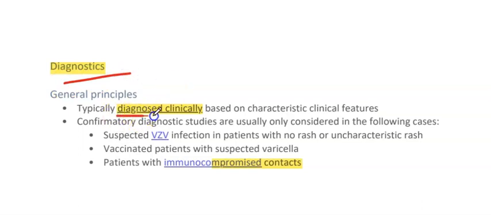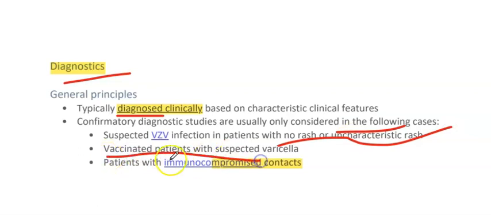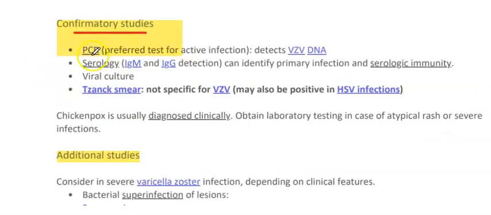Diagnosis. Typically a clinical diagnosis. Confirmatory studies are usually considered in the following cases: suspected VZV infection in a patient with no rash or uncharacteristic rash, a vaccinated patient with suspected varicella infection, and patients with immunocompromised contacts. PCR is the preferred test for active infection, which detects VZV DNA. Serology, IgM and IgG detection. Serial IgG is checked to detect the infection, and IgM positivity shows recent infection.